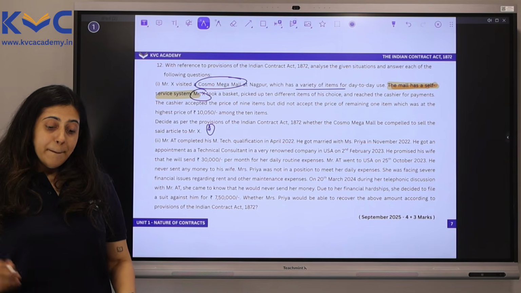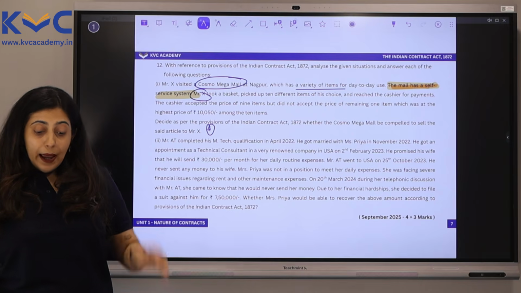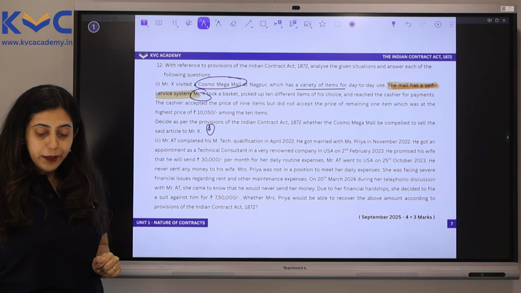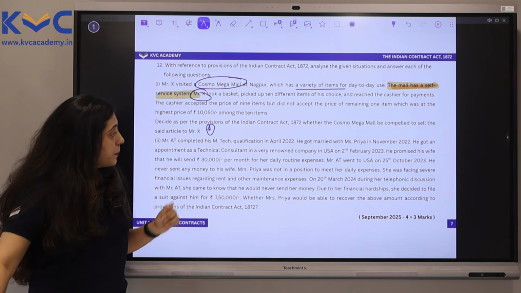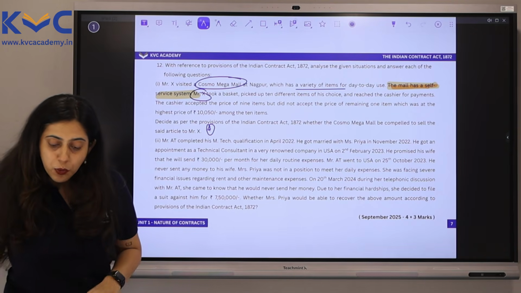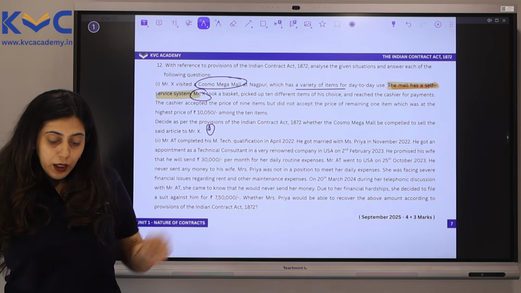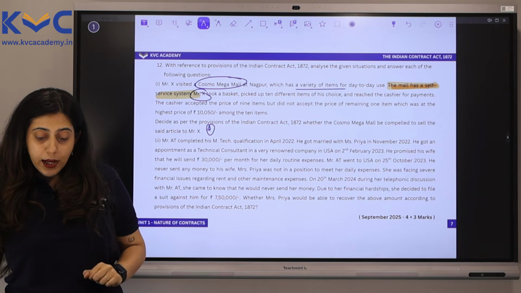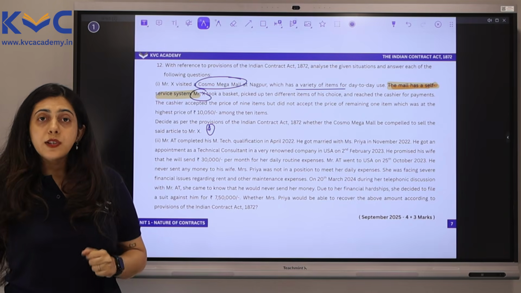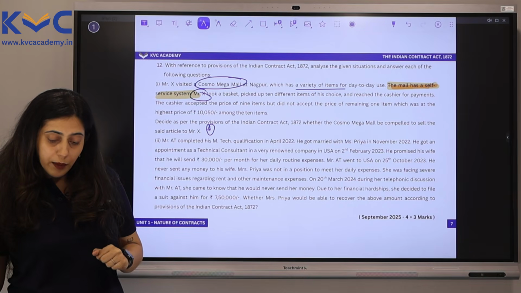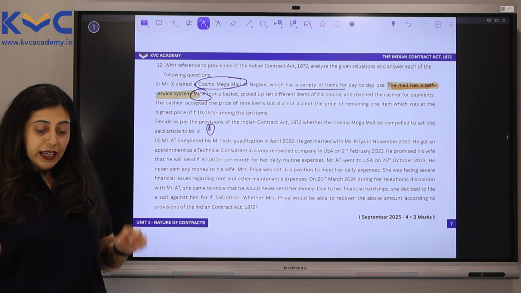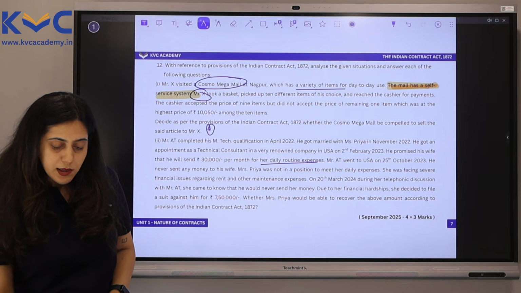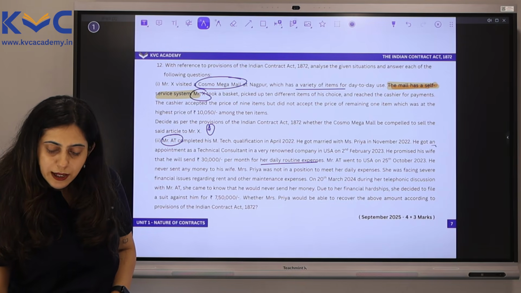Part 2. Mr. A.T. completed M.Tech qualification in April 2022. Good for you, Mr. A.T. He got married with Miss Priya in November 2022. Again, good for Mr. A.T. He got an appointment as a technical consultant in a very renowned company in the US on the 2nd of February 2023. Good, what a nice year for him. He promised his wife that he will send 30,000 per month for her daily routine expenses. So we have Mr. A.T. Now his wife is into the picture.